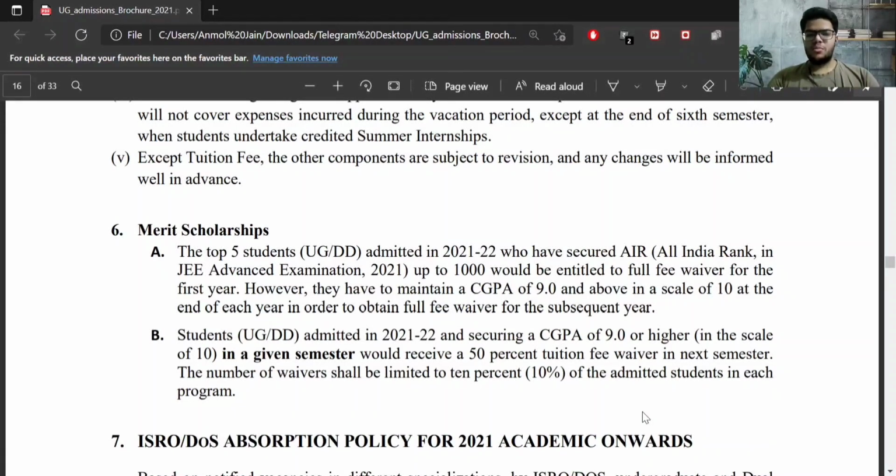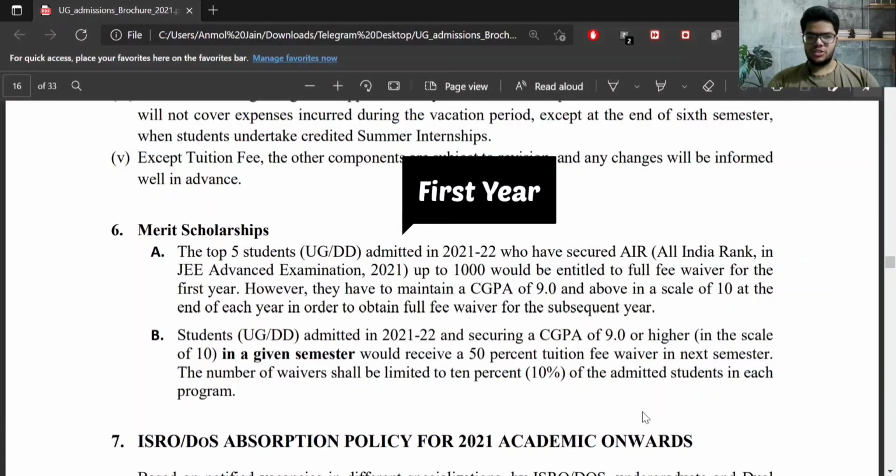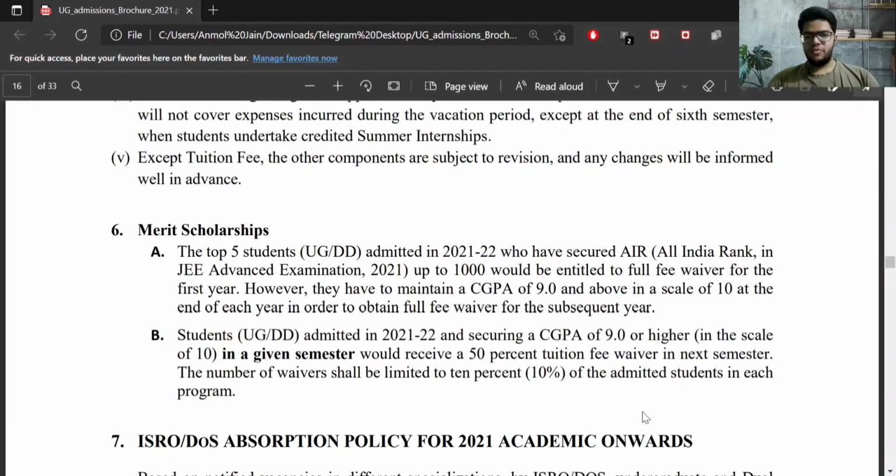So the first scheme is about the top 5 students who took admission in IST and their rank should be under 1000. So for them, full fee waiver is there for first year. And to get full fee waiver in the subsequent years, they need to score at least 9 CGPA. So this was all about top 5 students who were admitted to IST based on JEE Advanced rank. And also their rank should be under 1000. This is the important criteria.